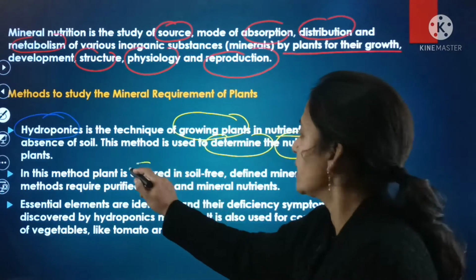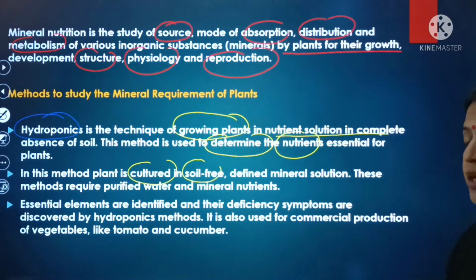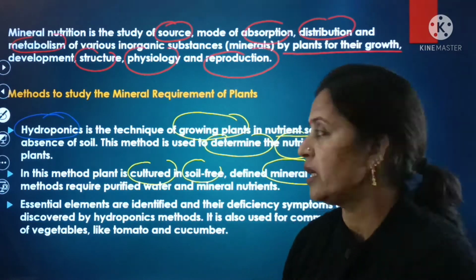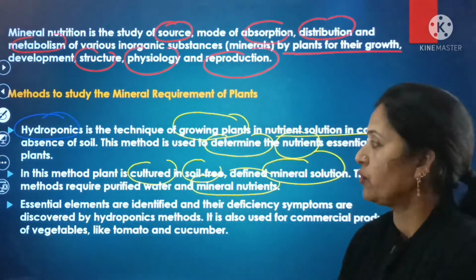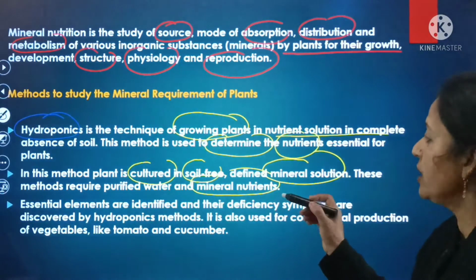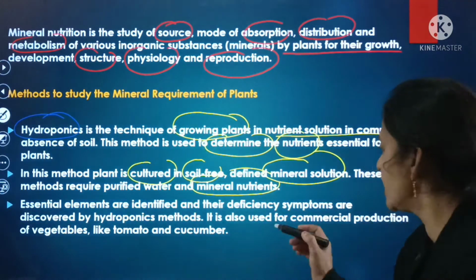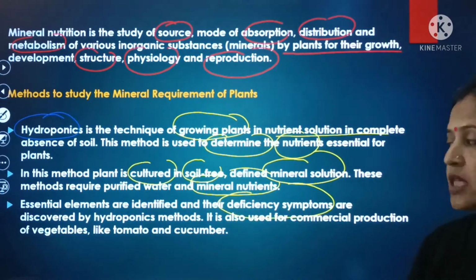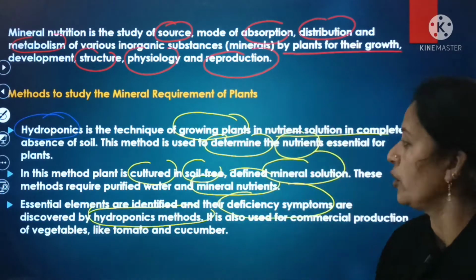In this method, the plant is cultured in a soil-free defined mineral solution, and these methods require purified water as well as nutrients or mineral nutrients. Essential elements जो होते हैं उनको हम आइडेंटिफाइड करते हैं, as well as their deficiency symptoms that are discovered by the hydroponics method.